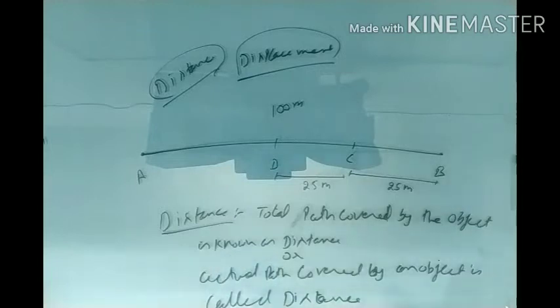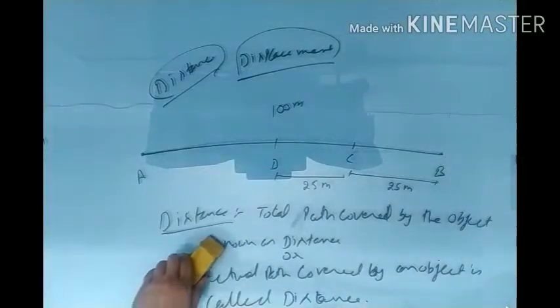So let's calculate the actual path covered by that person in a straight line.